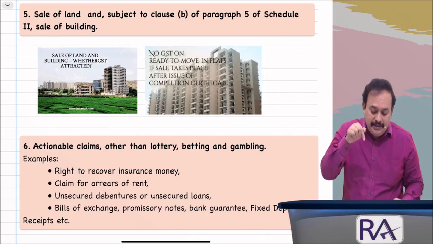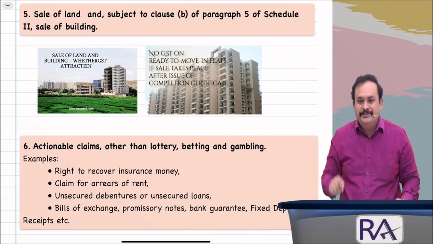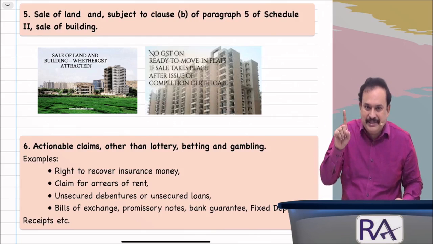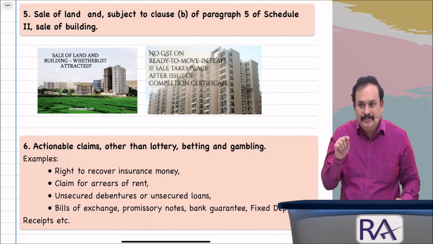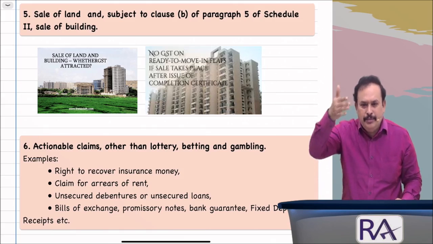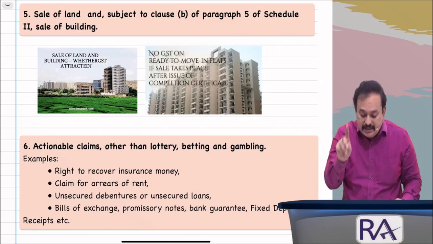In that paragraph 5, B, construction. Title is supply of service. Under supply of service, there they mention point number A, renting and all. Point number B, construction.